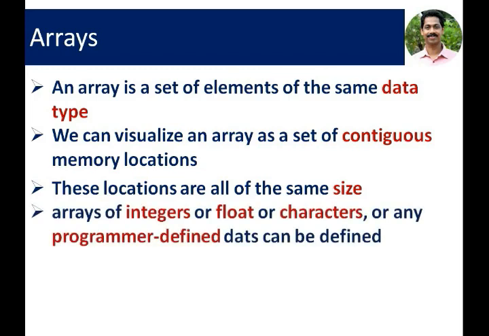Arrays of integers or float or characters or any programmer defined data can be defined. Here, integer, float, character are the basic data types of C++. We can define arrays of these basic data types. Also, we can define any other programmer defined data into an array.